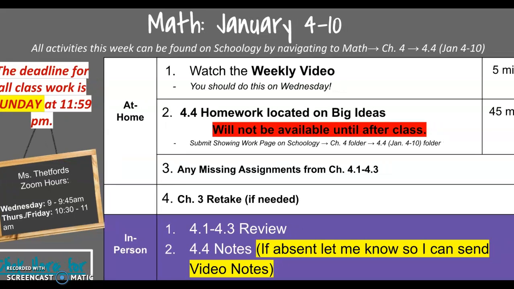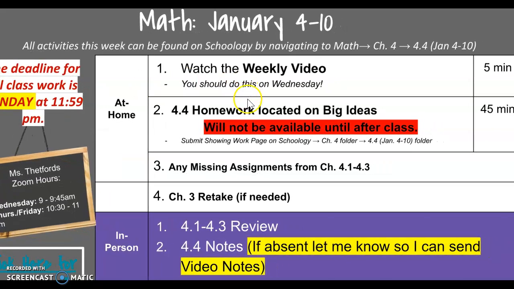This week, if you read the agenda, then you'd see that we are doing notes in class. So if you are absent, please let me know so I can send you the video notes. At home, what you need to do is the 4.4 homework on big ideas, and you're going to show your work and submit all of that to Schoology. And that's in the 4.4 folder within the chapter 4 folder.